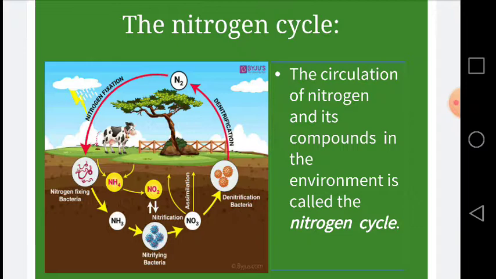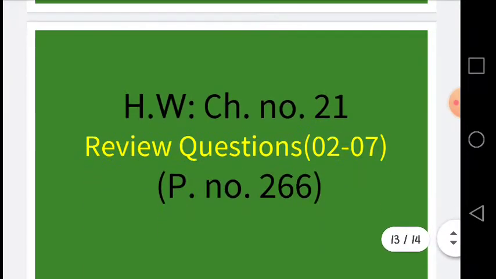Otherwise, if these cycles are disturbed, the ecosystem will be disturbed, because as I discussed with you, carbon and nitrogen are both very essential for making different biochemicals which are present in the bodies of plants and animals. So my dear students, these cycles are very important for balancing the ecosystem. Hope you have understood this chapter.